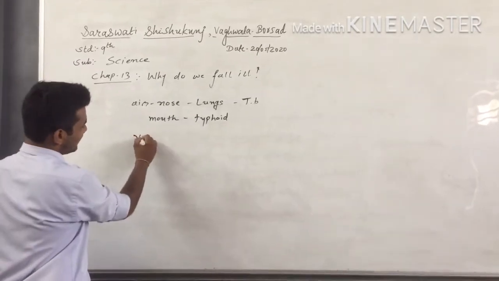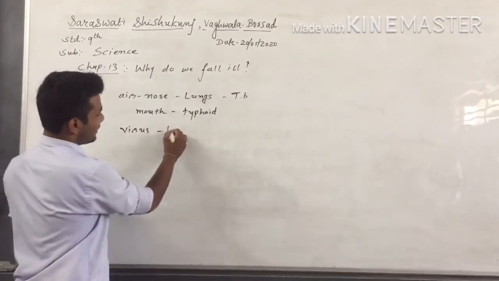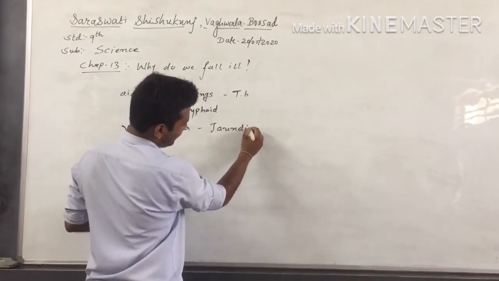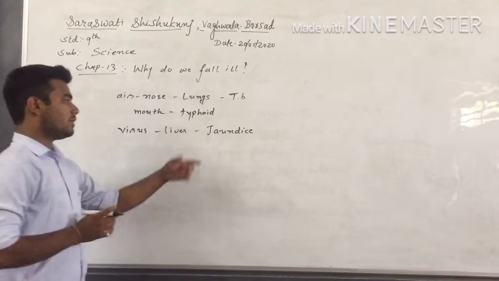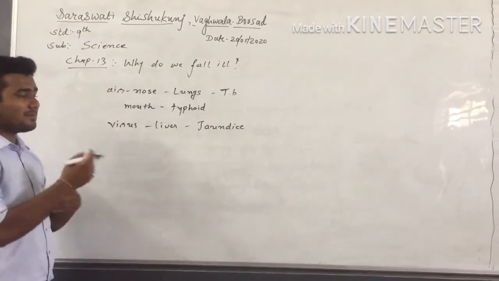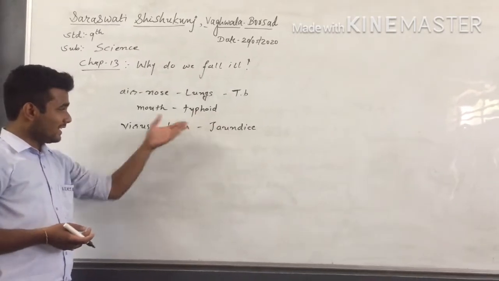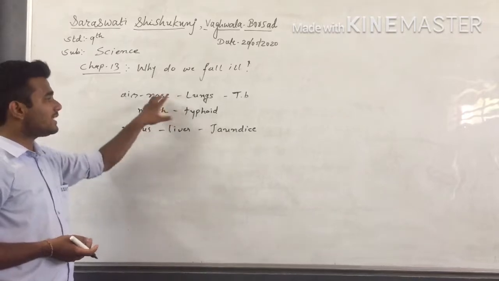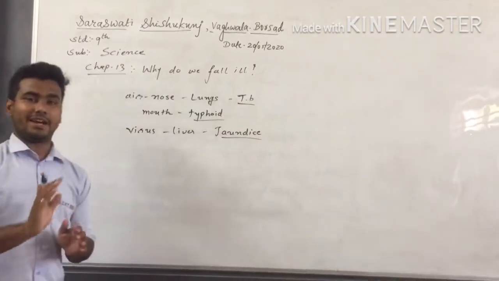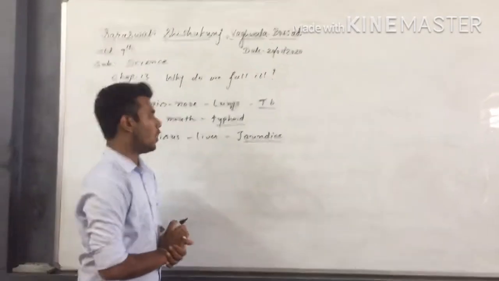There are also some diseases caused by viruses. If a virus affects our liver, it may cause jaundice, right? So here the virus affects the liver, and the symptoms we see will generally be of jaundice. Jaundice is a disease which affects our liver. So here we can say that different diseases have a particular target. They enter our body and target that particular organ.